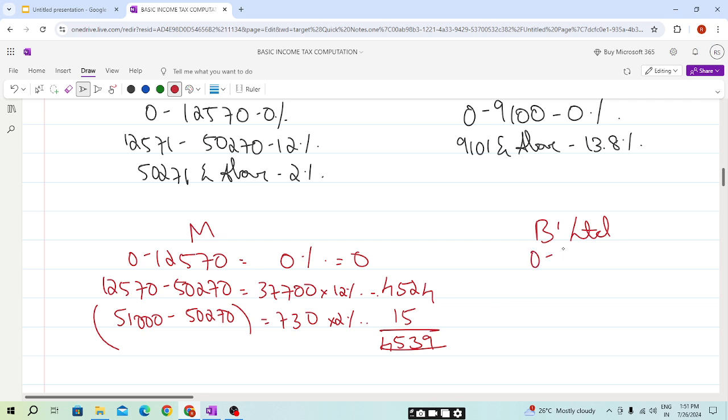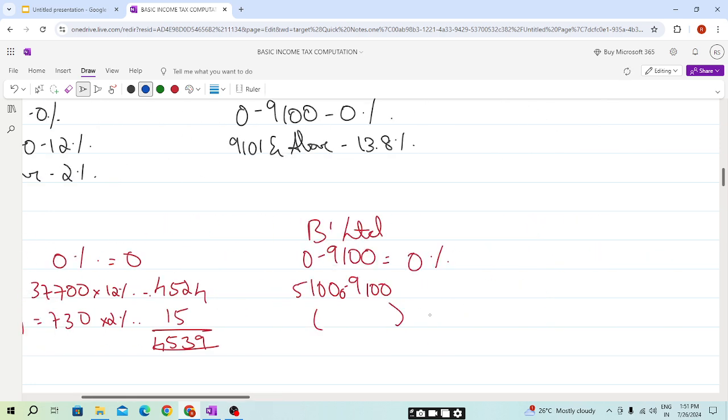Now coming to the employer. 0 to 9,100 is at 0. Above 9,100, 51,000 minus 9,100 gives a difference of 41,900. 41,900 into 13.8% is 5,782.